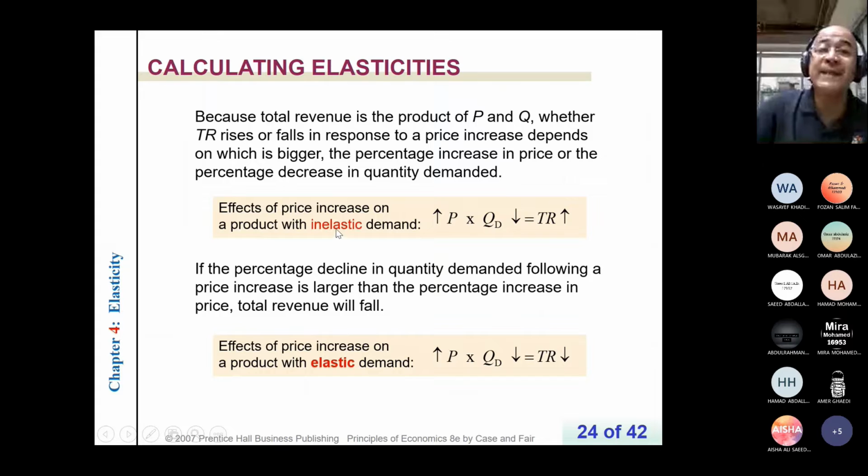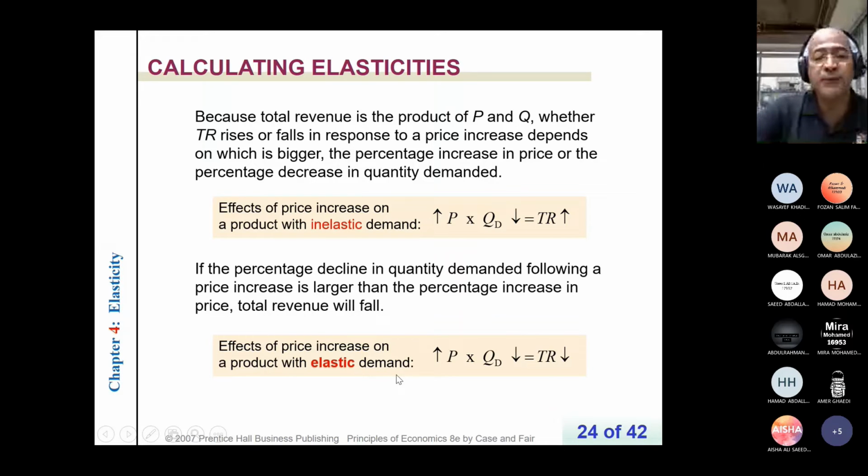Since demand is inelastic, 5 divided by 10 equals 0.5. So the percentage change in quantity is smaller than the percentage change in the price. So the price is the stronger factor, and total revenue will follow the stronger factor. This is the idea. Let's go to elastic demand.